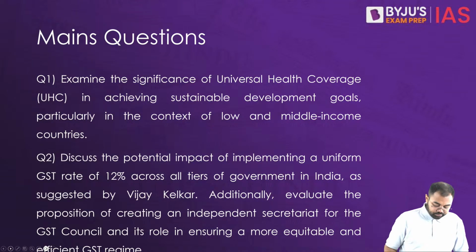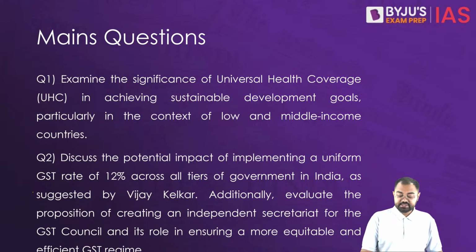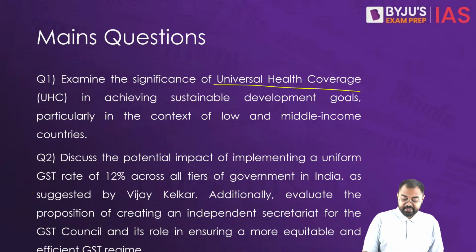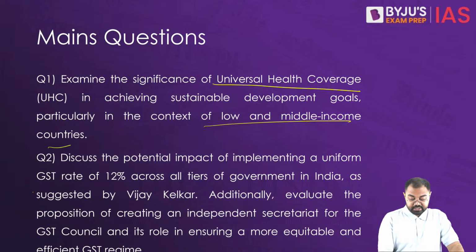Now, lastly, coming to a couple of questions from your mains perspective. First question: examine the significance of universal health coverage in achieving sustainable development goals, particularly in the context of low and middle income countries.